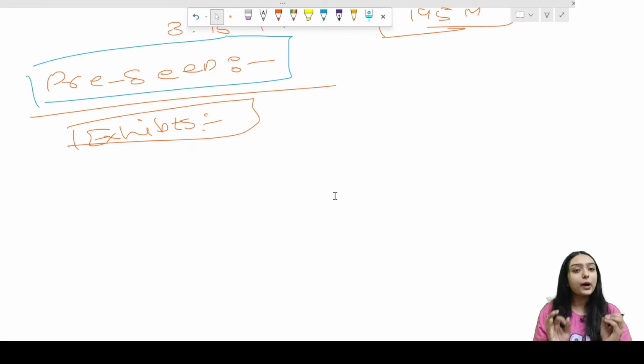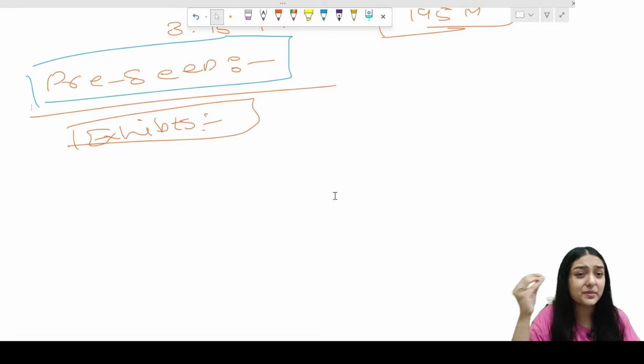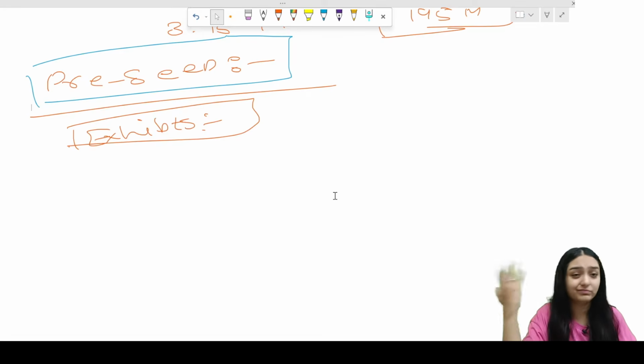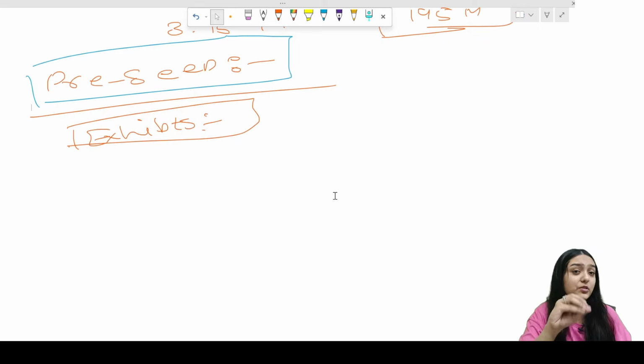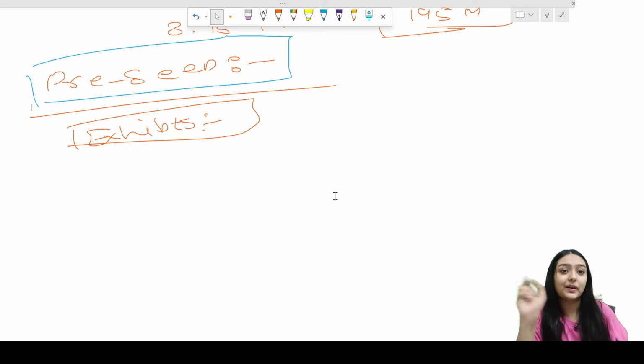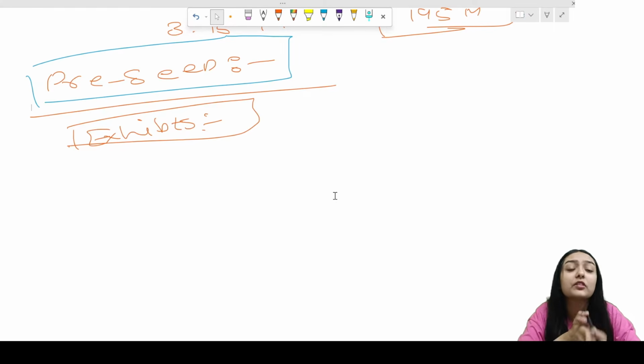In the bouncer question, I would suggest you take information from the pre-seen, since you won't find much information in the exhibits. Second, attempt that question towards the end. The tasks and their marks will be revealed to you in the exam. Majorly, I've seen there are 3 tasks, and they divide marks accordingly.